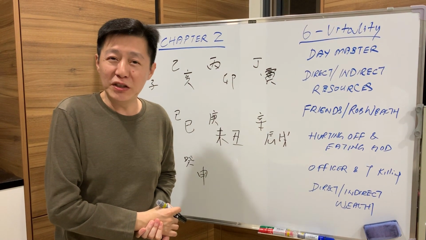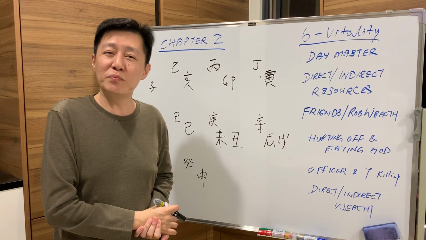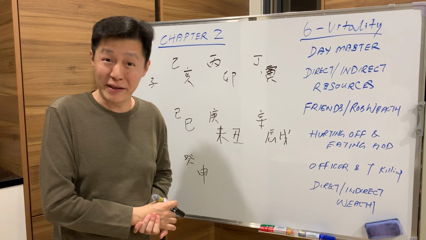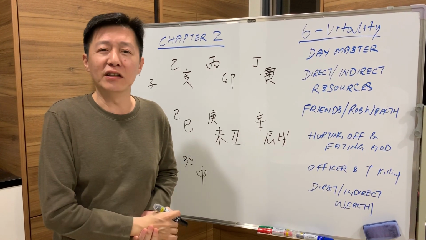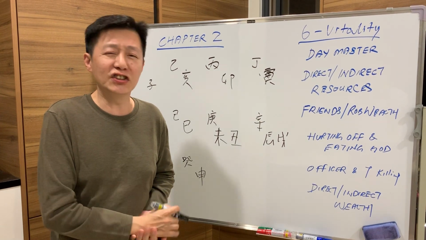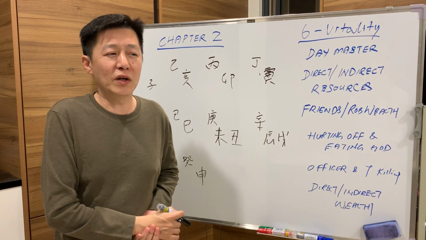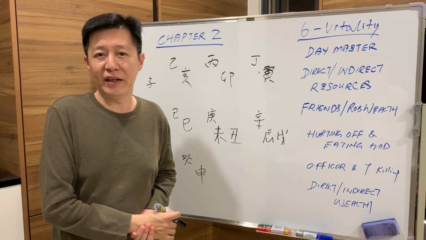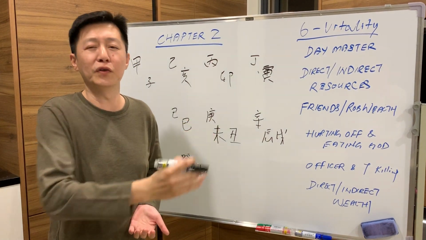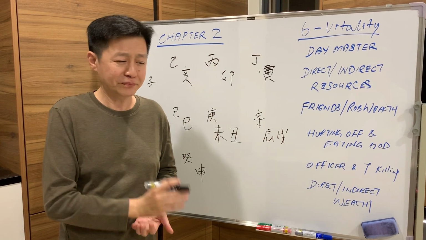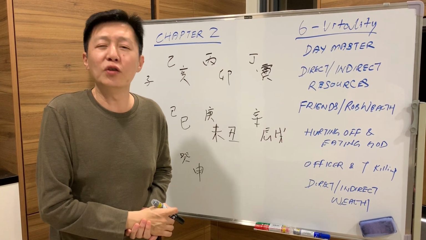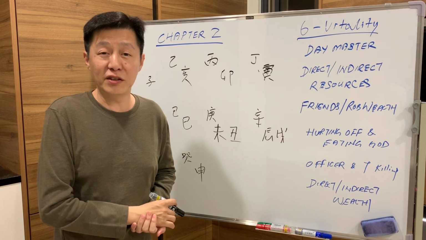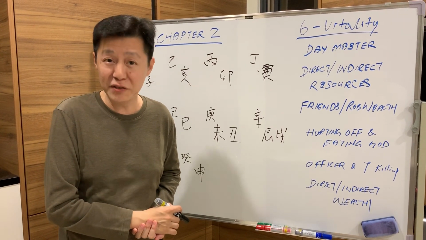If the memory is good, it becomes a good memory. If the experience is bad, I'm so sorry, it's a bad experience. Whereas the hour is the memory in the later stage of your life, as well as the memory you have experienced with your children. So remember, when they appear on a stem, it is not real, but when they appear in the branch, it is 100% very real.